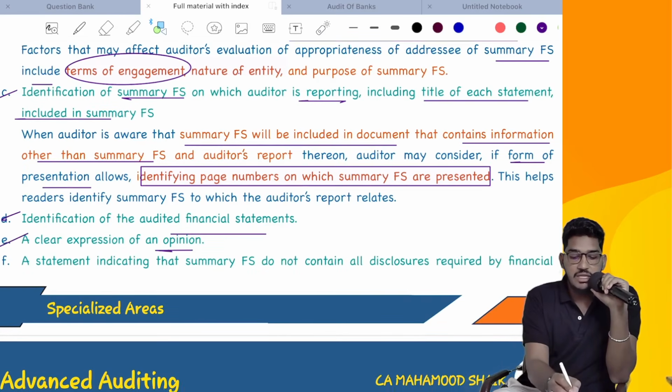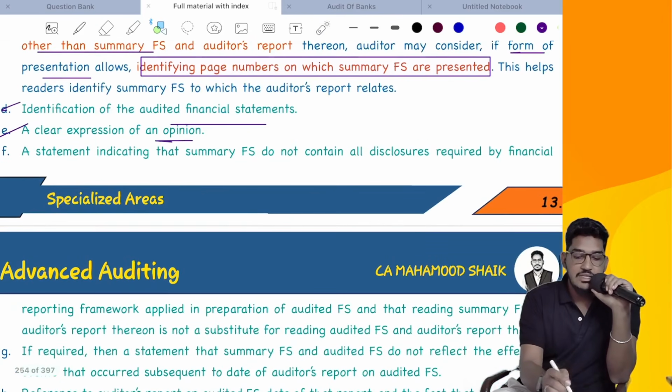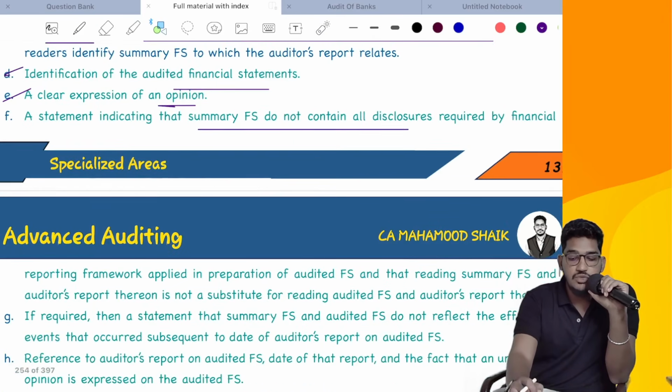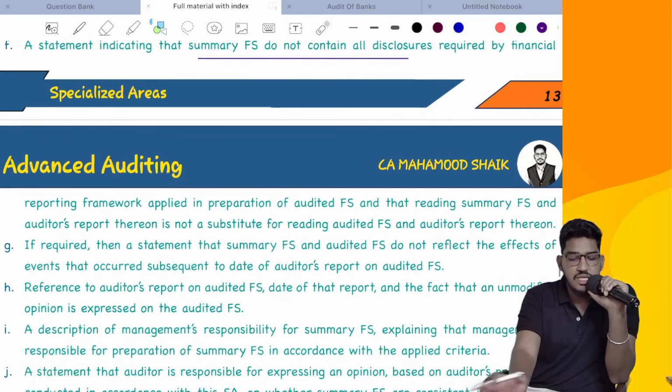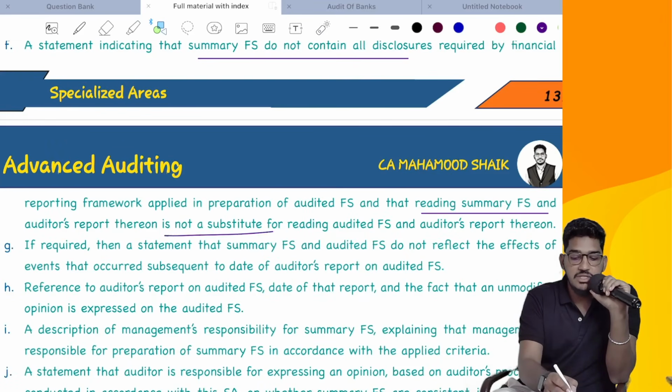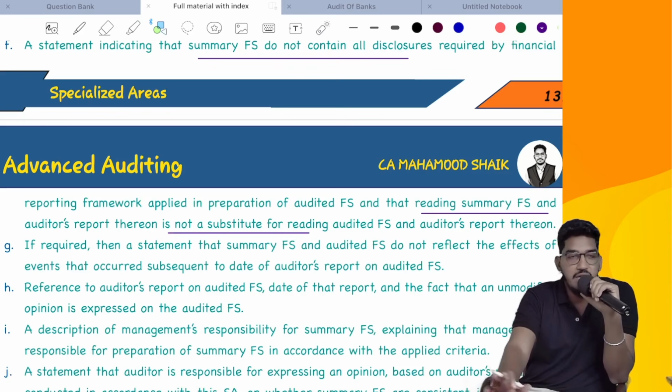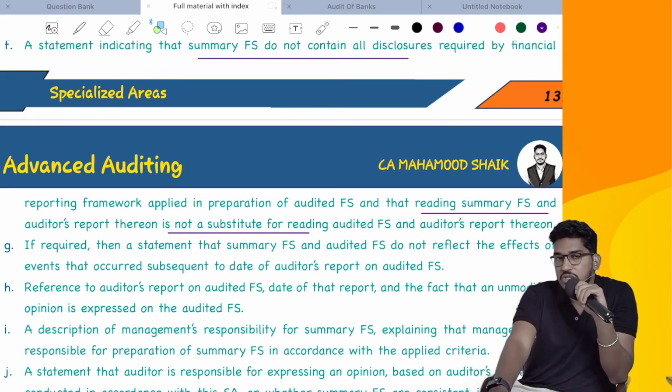And then finally, you have to clearly express an opinion. Include a statement indicating that summary financial statements do not contain all disclosures required by the financial reporting framework, which are generally applied in the preparation of audited financial statements, and that reading summary financial statements is not a substitute for reading complete audited financial statements. Just you are making your reader aware that this is only a summary. It does not contain all the information. Just because you have read summary information doesn't mean you have got all the information. Still, if you want to know the detail, go and read the complete financial statements.